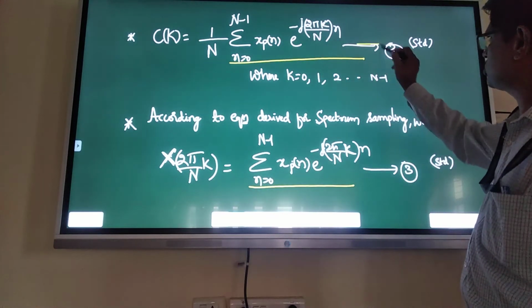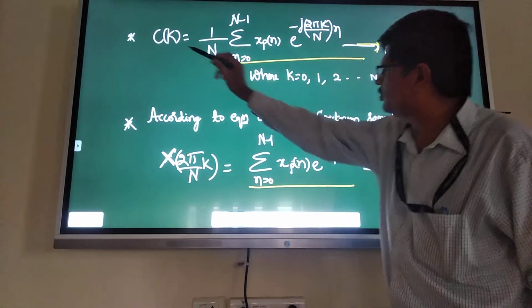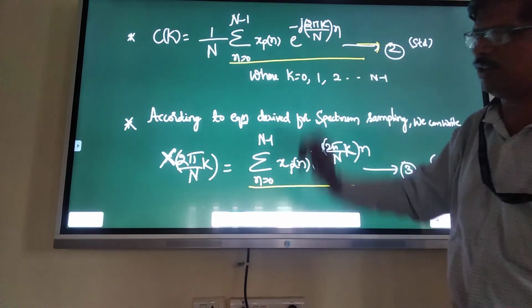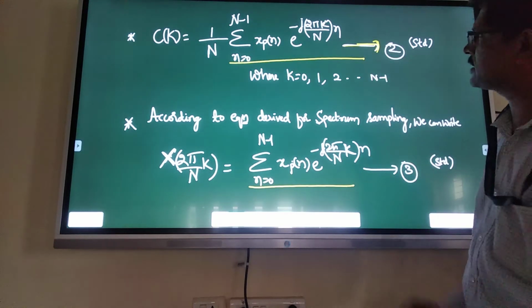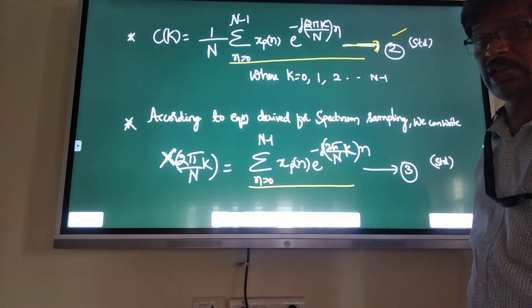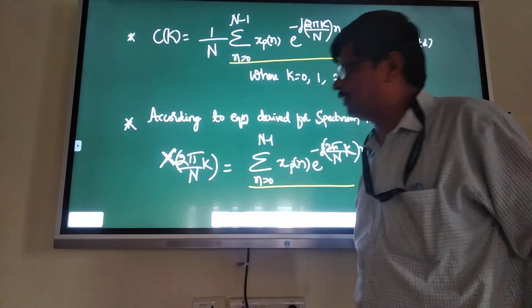Call this equation number 2, where k is equal to 0, 1, 2, 3, like that. This is the second discrete Fourier series standard equation, derived and given by the great man.